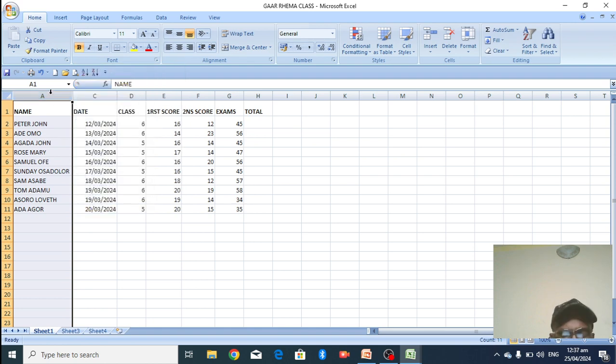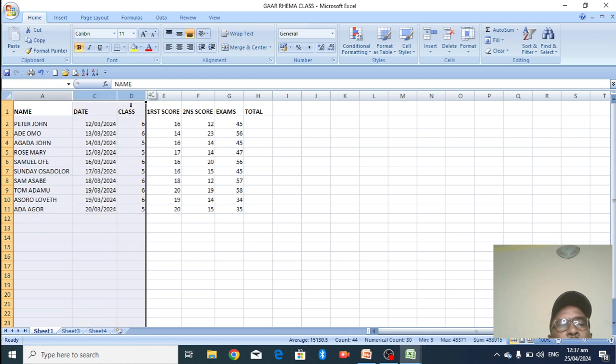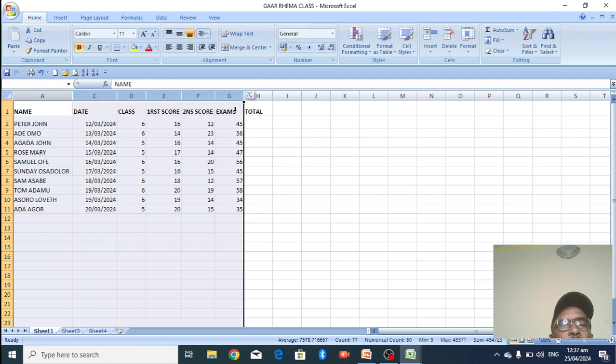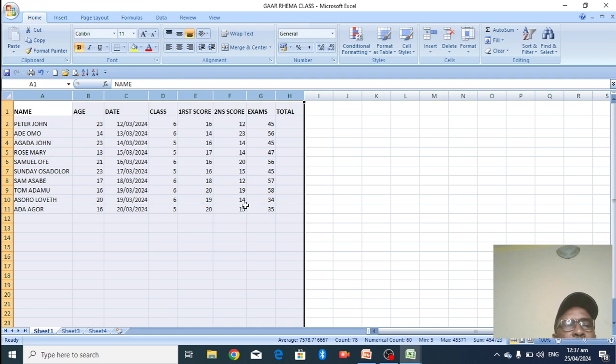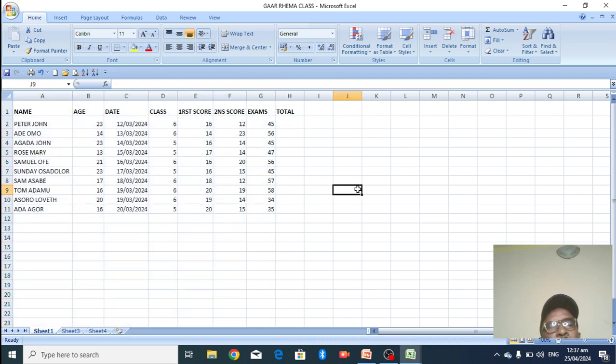You can go to this and right click on hide. Good. It has come back. Highlight it, right click and click on hide. Then it will come off.